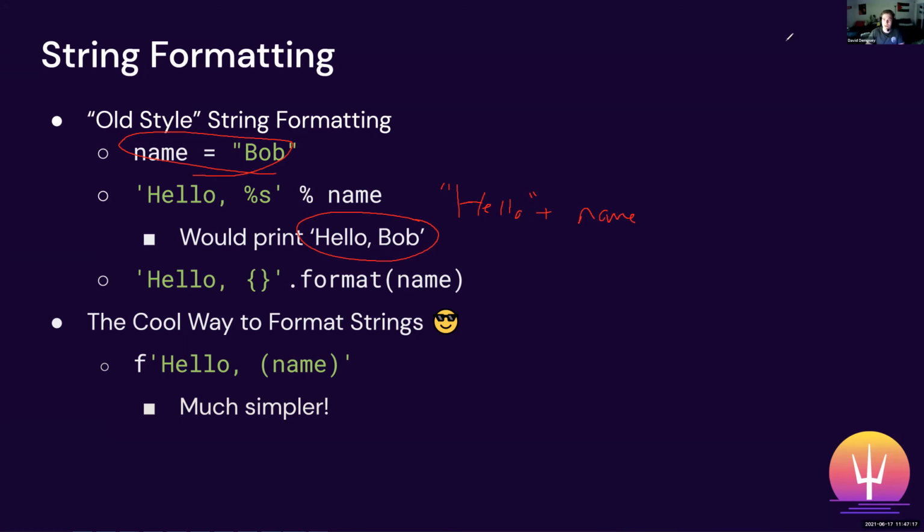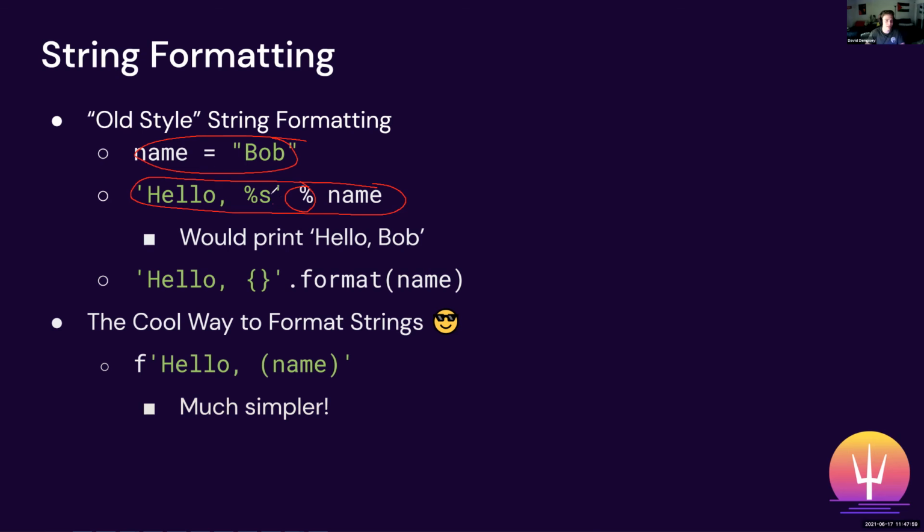In this case, we have hello, and then we have %s. What %s means is it's just an indicator that you're inserting a string. For example, if you had %d and name was instead x, and x is equal to 5, then it would be hello, comma 5. But %s indicates that you want to be inserting a string specifically. So since name stores Bob, and we use this operator to format the string, it will print out hello Bob. Another way you can do it is just doing dot format.